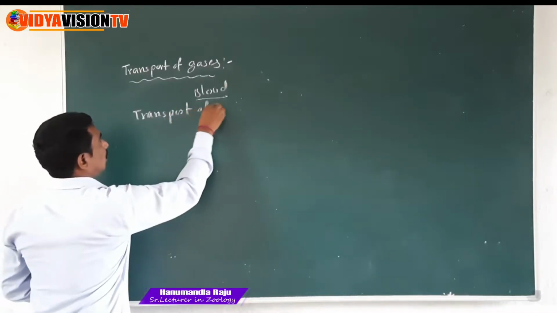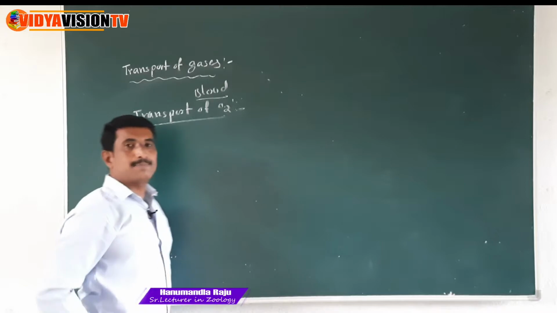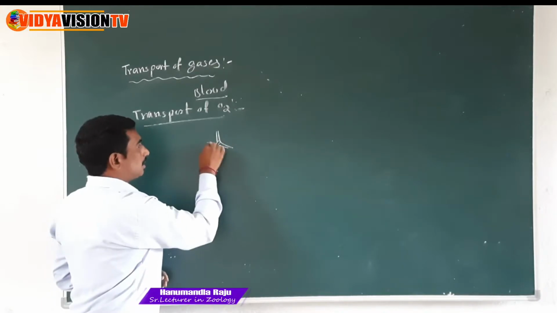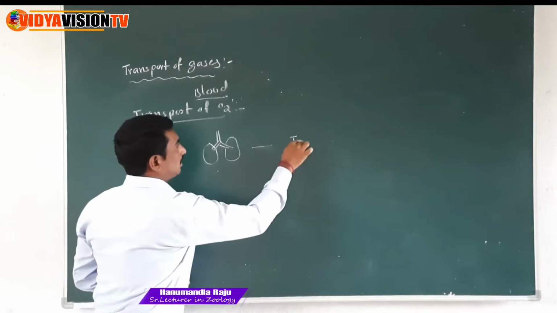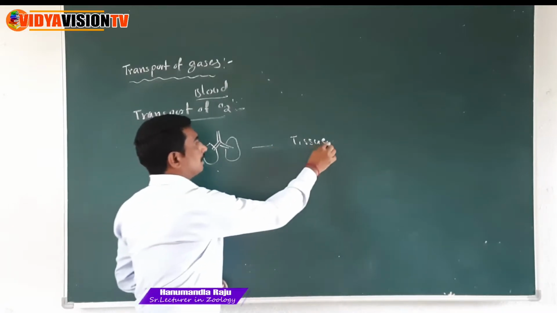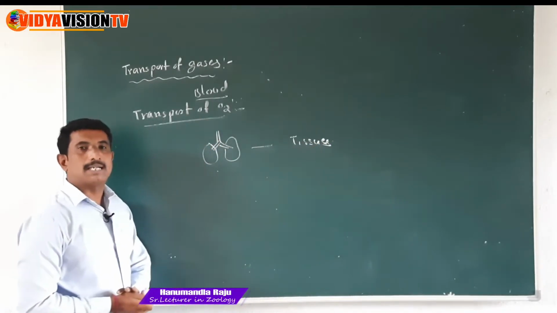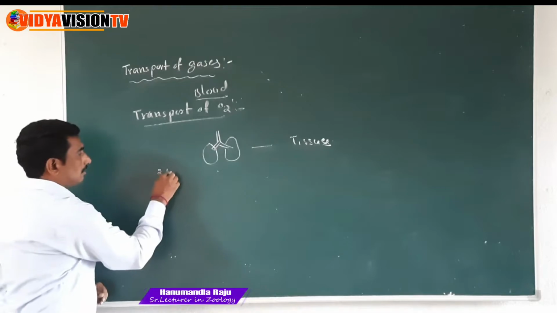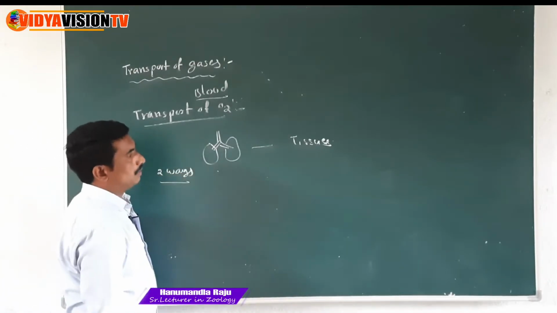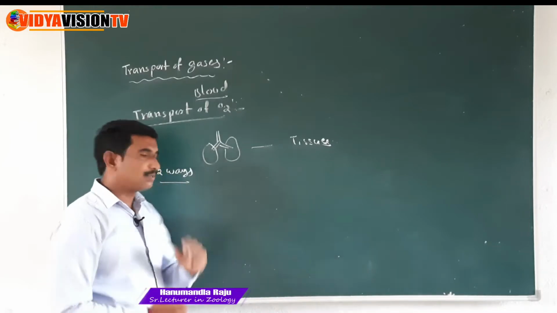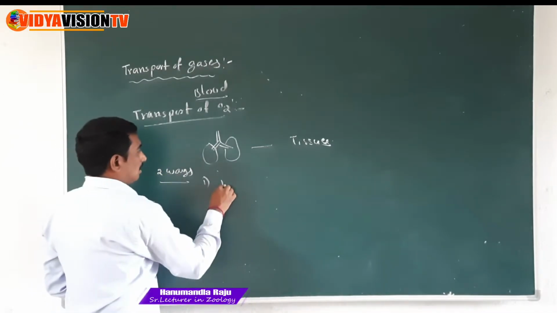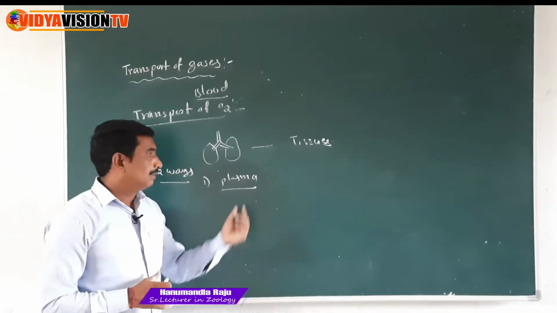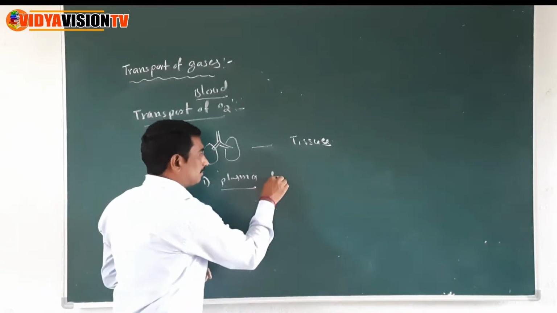The transport of oxygen. The oxygen is transported from the lungs to tissues, children, right? Okay? The oxygen is transported from the lungs to tissue in two ways. In that, the first way is plasma. The oxygen is transported through the plasma in dissolved state.